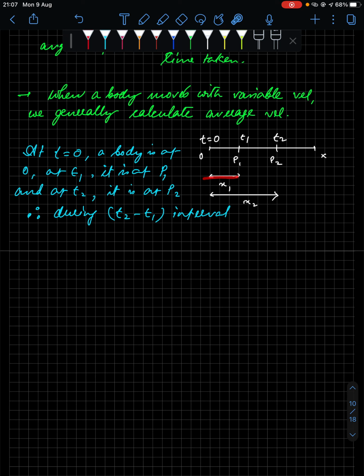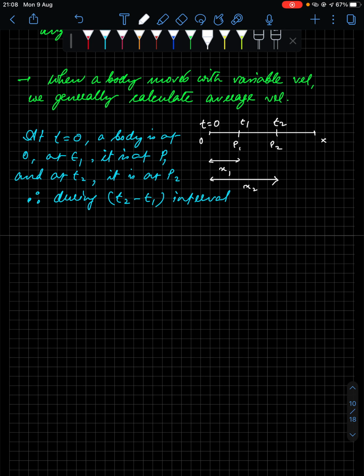Now in this situation, in the diagram you can see that the body has covered x1 displacement. x1 is the displacement in time t1 and x2 is the displacement in time t2. Since it is a straight line, you can also call this distance. It will not matter; distance and displacement are the same in the case of a straight line. Now, what is the displacement?